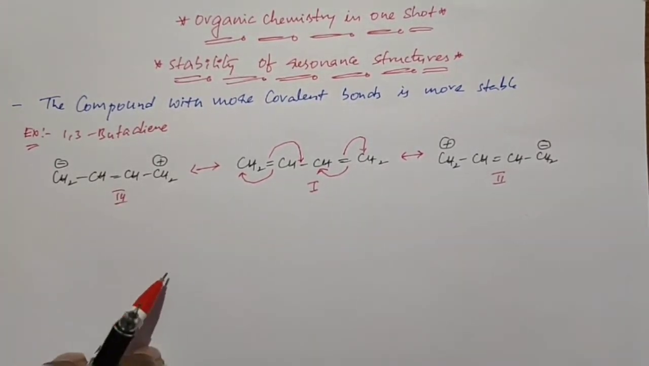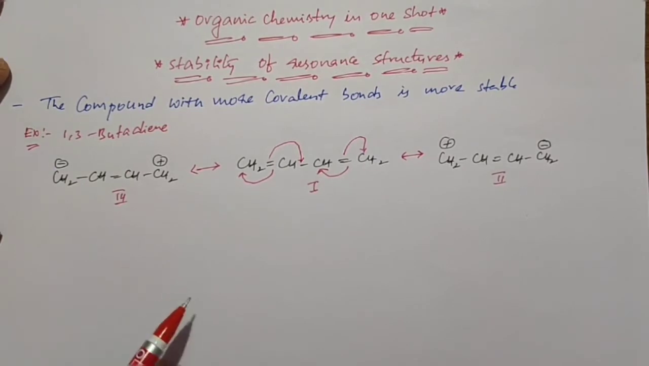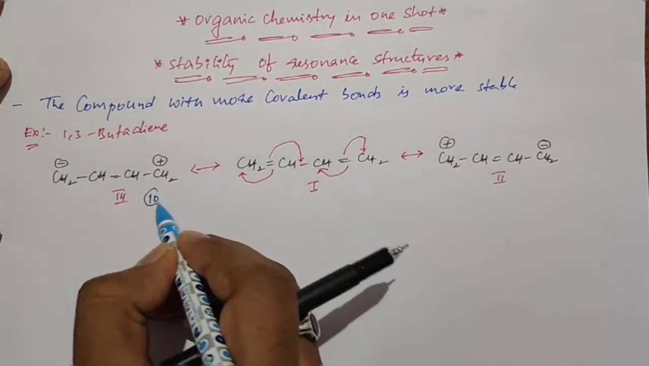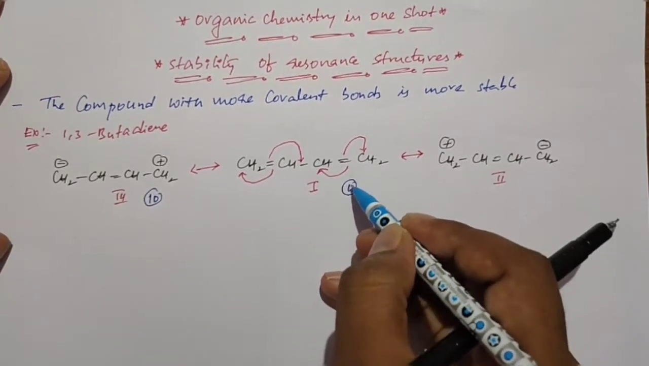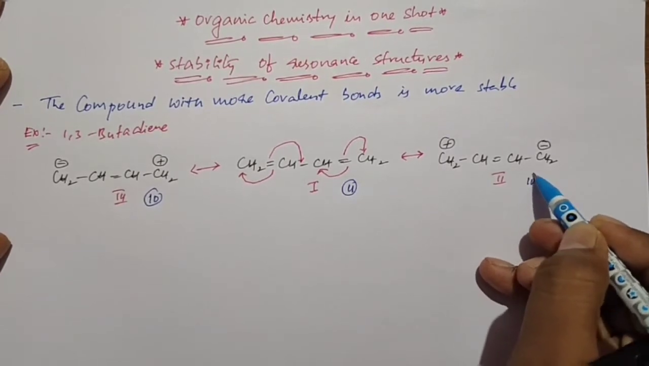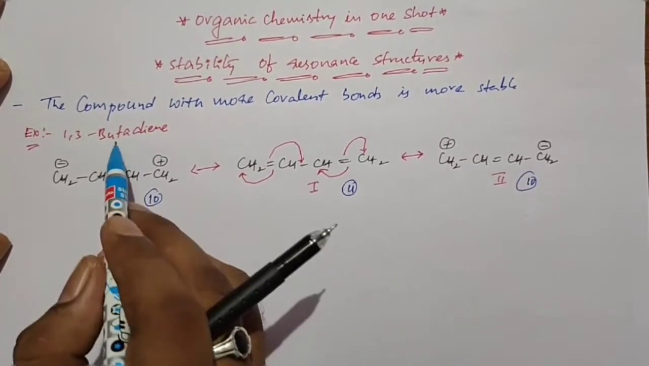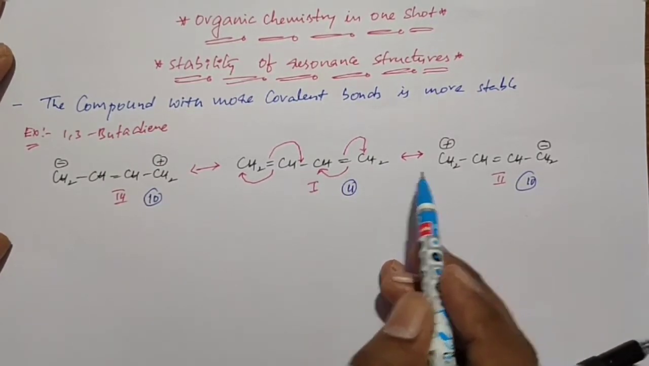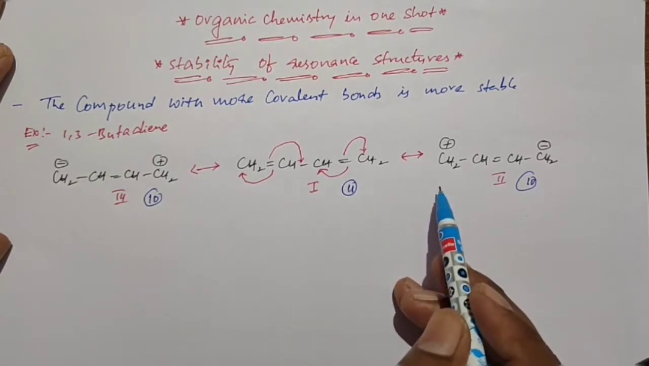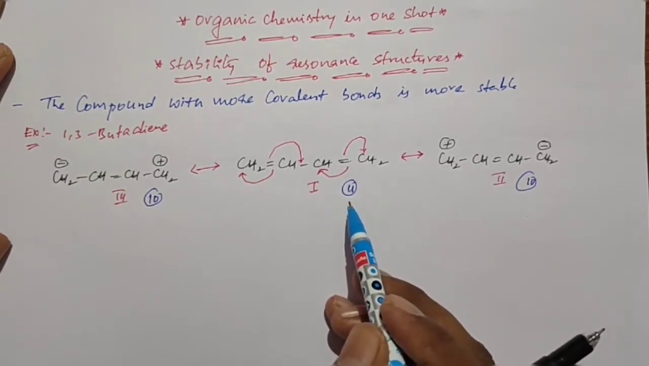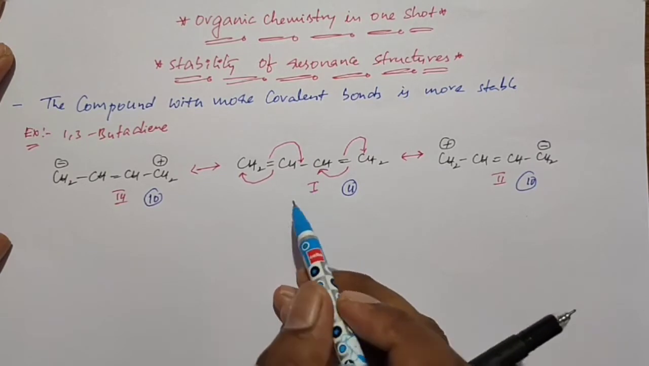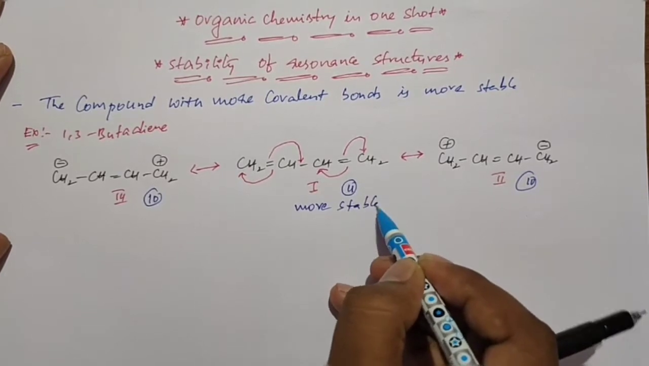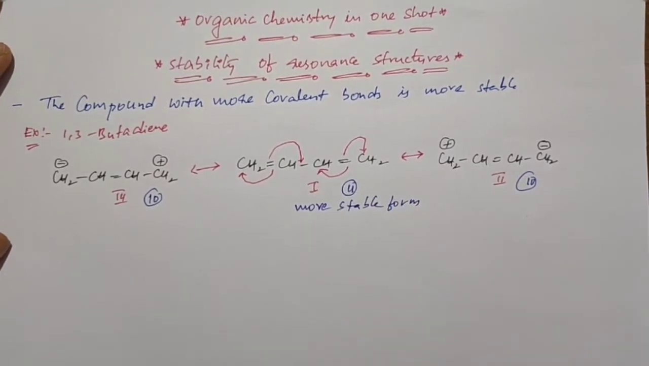Now when you check the number of covalent bonds in each structure, in this structure we get 10 covalent bonds, in this structure we get 11 covalent bonds, and in this structure we get 10 covalent bonds. As per the rule, the structure with more covalent bonds is more stable. So when you compare these three resonating structures, the first structure has 11 covalent bonds, so it is the more stable form. This is the first rule.